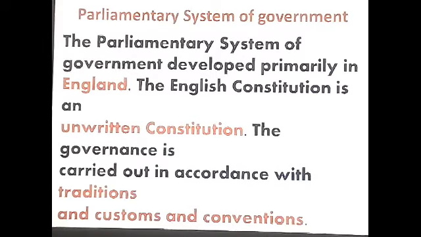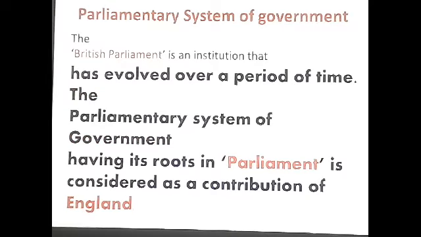In England, the governance is carried out in accordance with traditions, customs and conventions. But in India, what decision should be taken and what decision should not be taken is written in the Constitution.